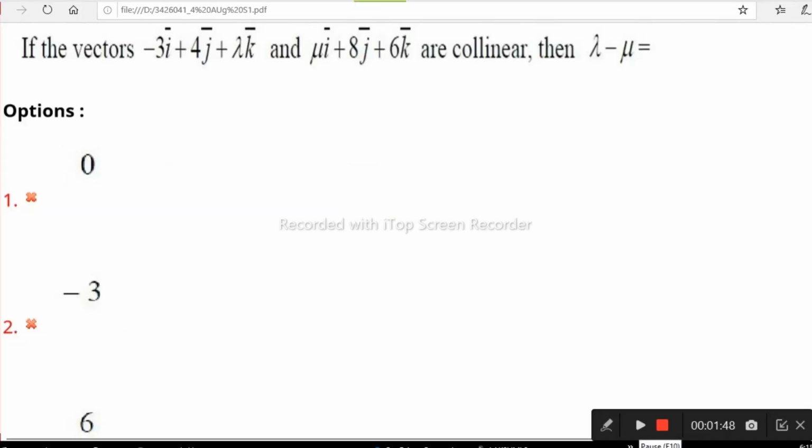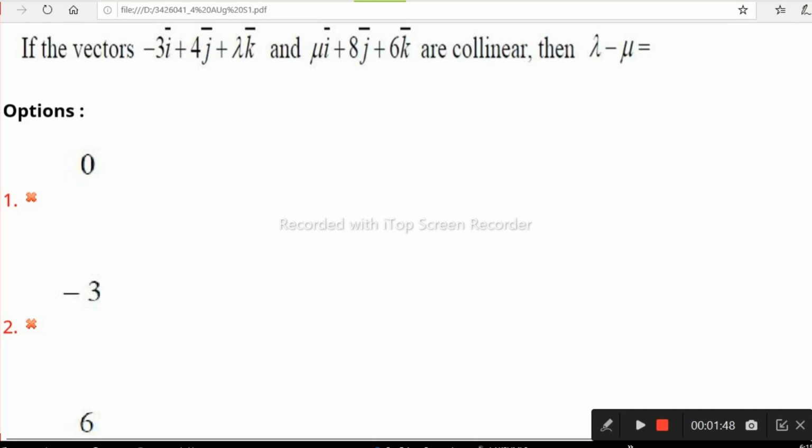See this question. This is the first question from vectors. Vectors have two major topics: one is addition of vectors, another is product of vectors. From both together, they give 6 questions. This is the first question in this paper. It says: if the vectors minus 3i plus 4j plus lambda k and mu i plus 8j plus 6k are collinear, then find lambda minus mu.